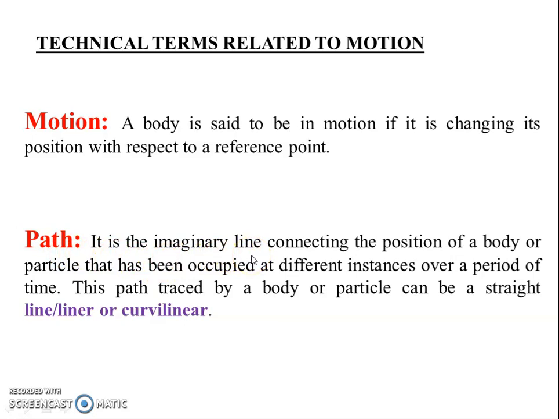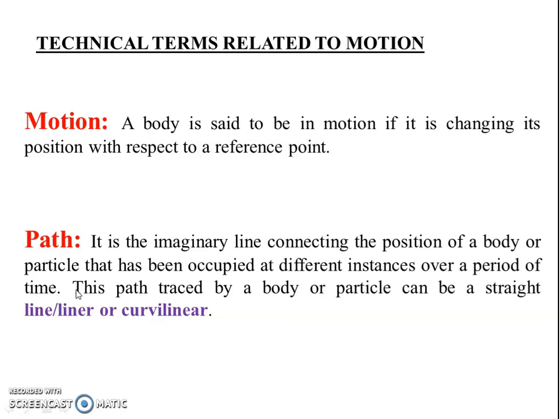Path is an imaginary line connecting the positions of a body or particle that have been occupied at different instances over a period of time. When a body is under motion, it is moving to different locations.